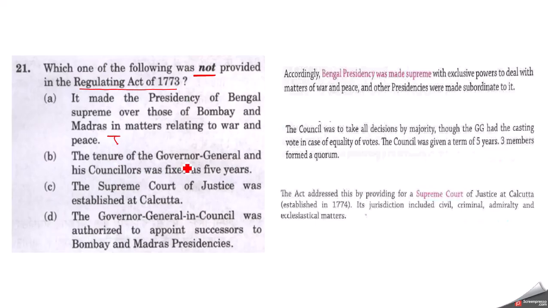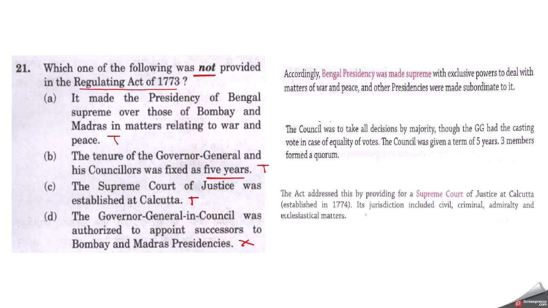The tenure of Governor General and his councillors was fixed as 5 years. Yes, even this statement is true. The Supreme Court of Justice was established at Calcutta. Even this is true. The Governor General in Council was authorized to appoint successors to Bombay and Madras presidencies. Now there was no such provision in the Regulating Act of 1773.